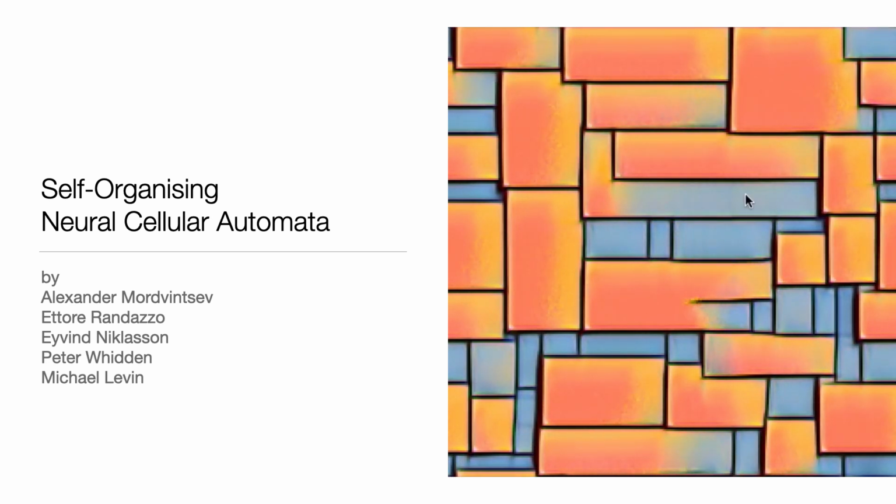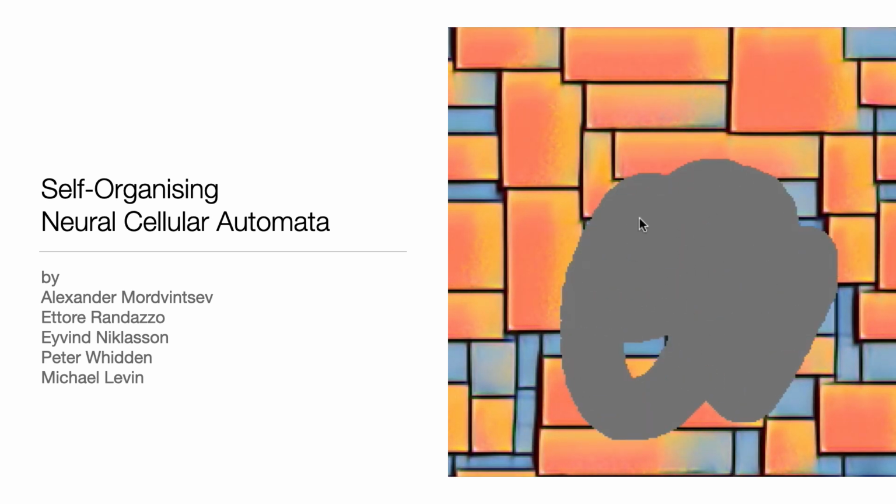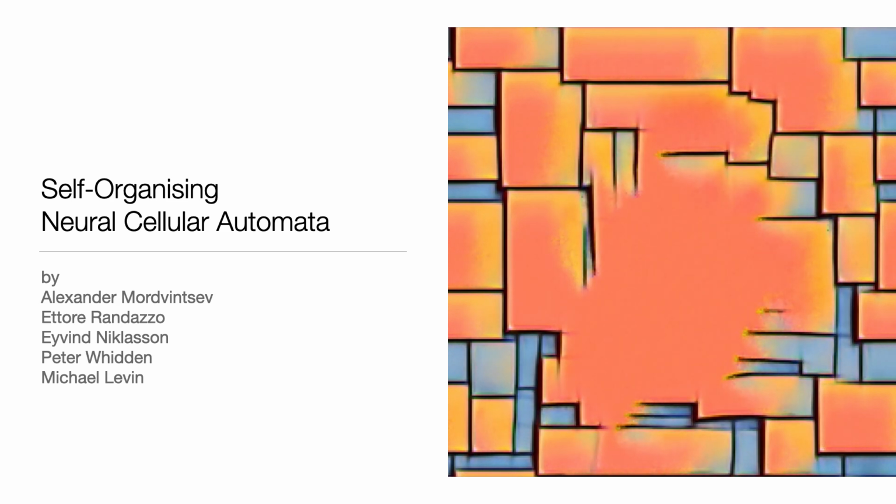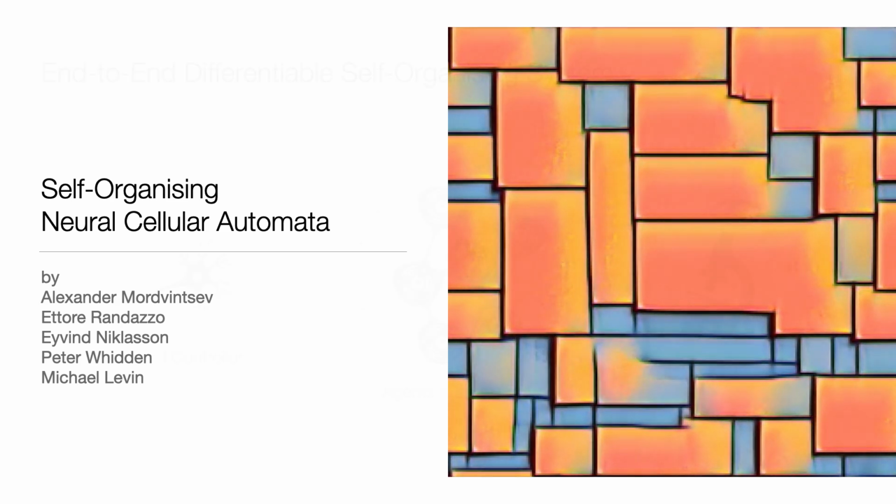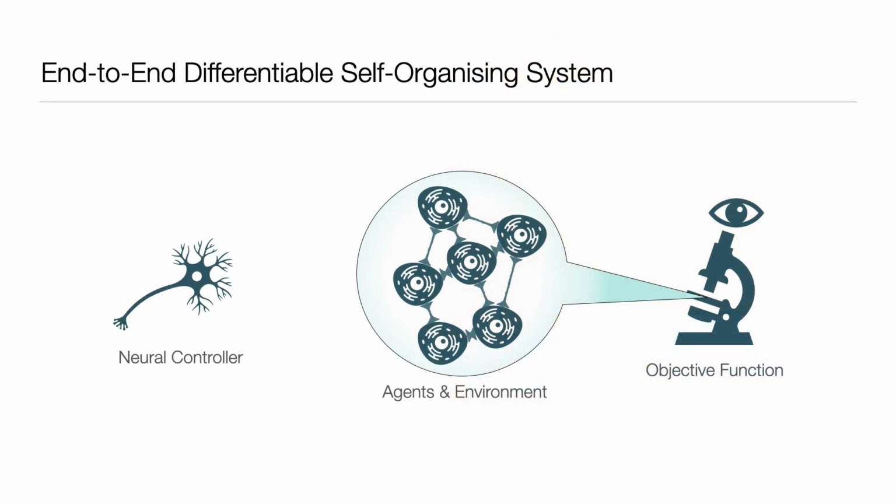We present neural cellular automata model and its applications to designing self-organizing systems for solving a variety of tasks. Generally speaking, a differentiable self-organizing system consists of a neural controller that is shared by a population of agents interacting in a simulated environment during a limited time span. The whole system is evaluated against an objective function that measures the proximity of the current behavior to the desired. End-to-end differentiability allows propagation of the objective gradient to the controller, steering the system behavior towards the target specification.